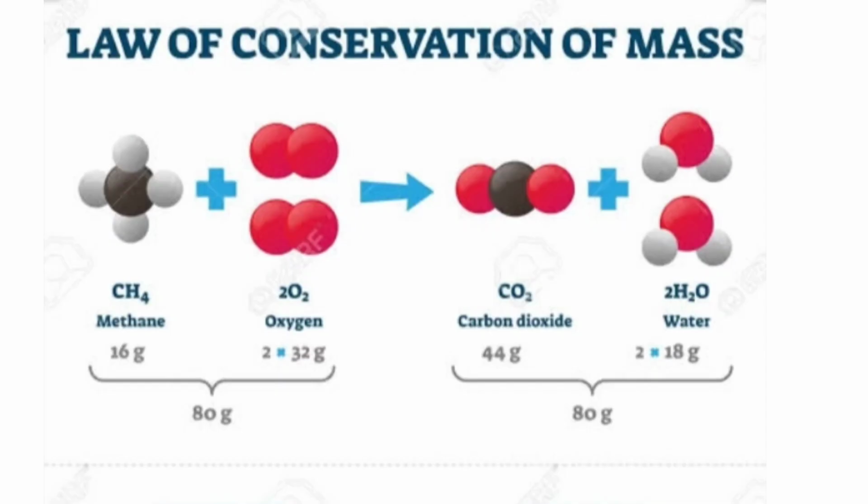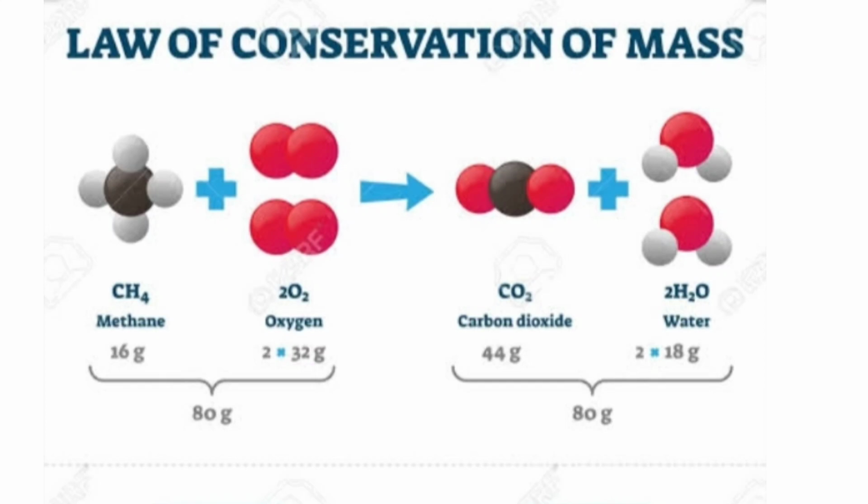Another example of the law of conservation of mass. Methane reacts with oxygen. Before the reaction, methane contains 16 grams and oxygen contains 64 grams, total 80 grams, to form carbon dioxide and water.